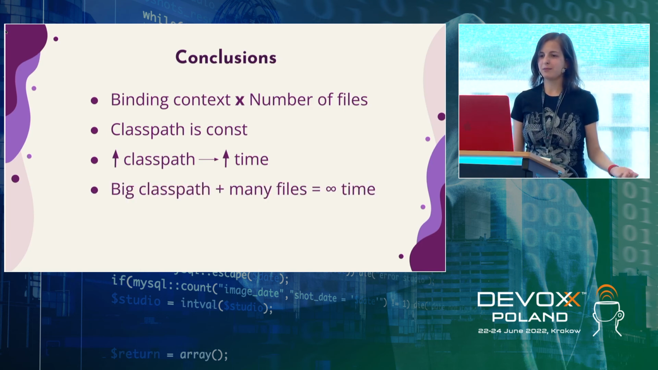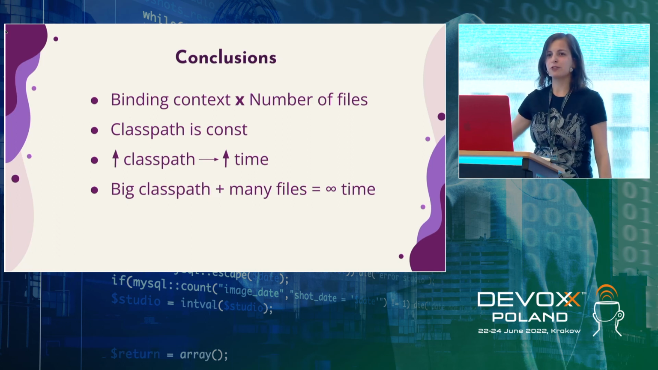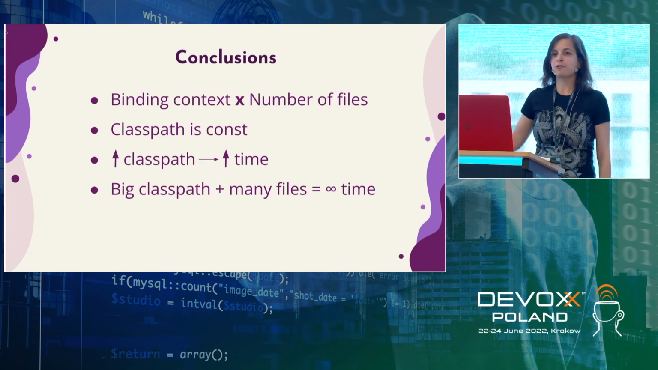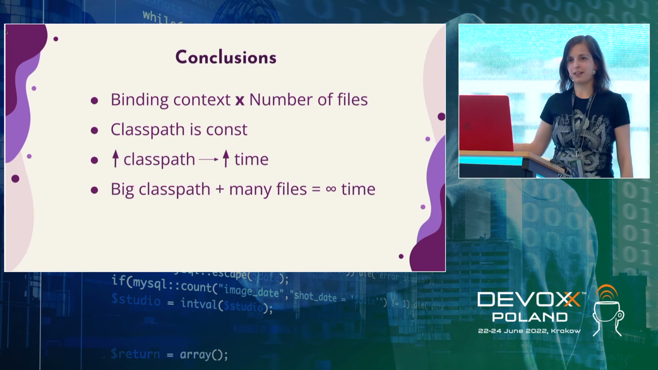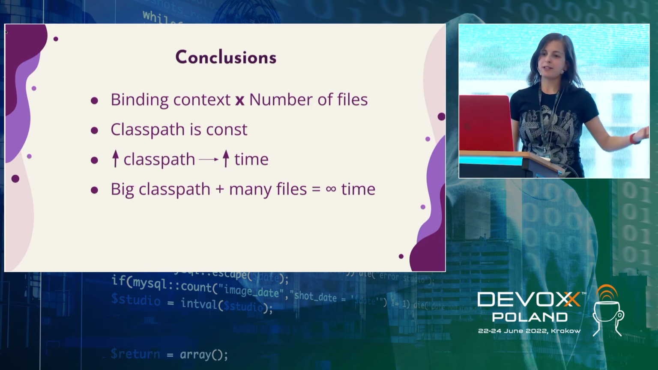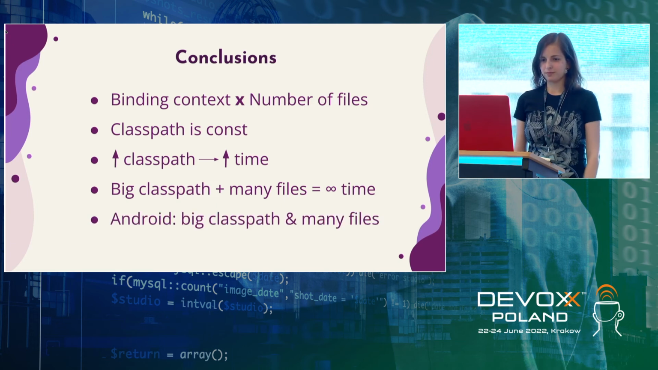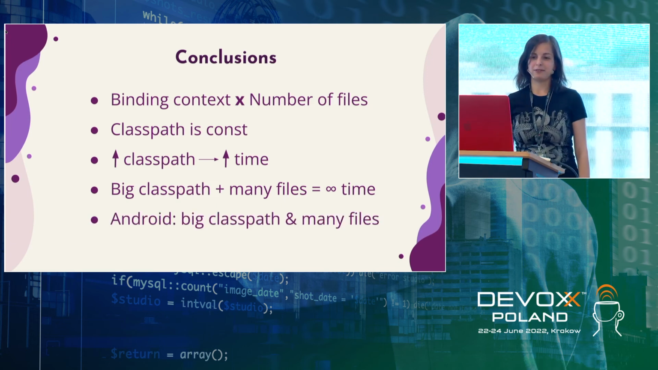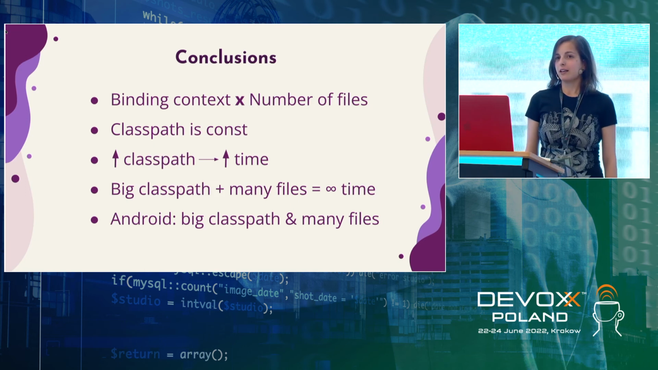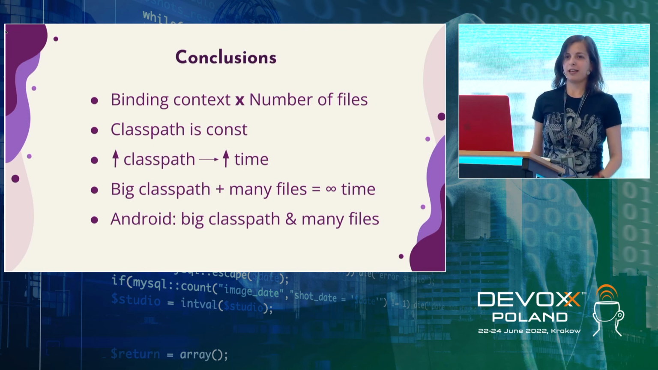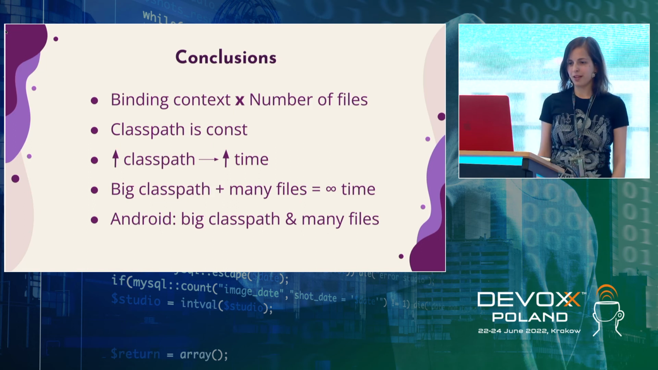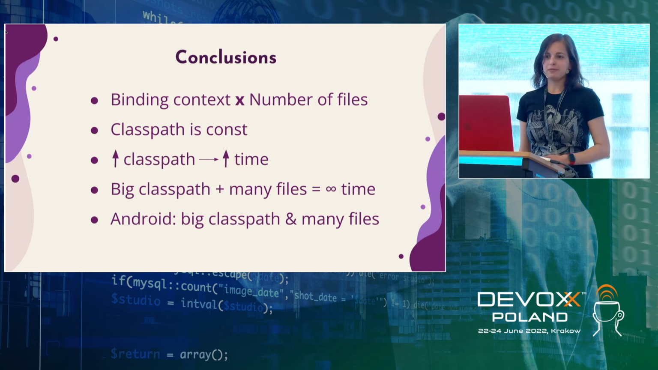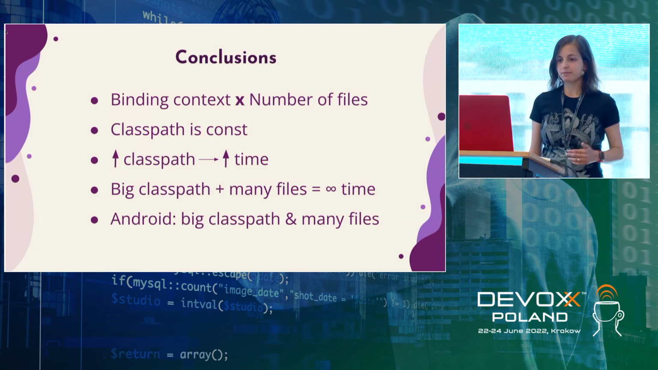And big class path plus many times, it's time close to infinite, in terms that it will rather reach the timeout than actually finish its work. So big class path plus many files, bad situation. And a nice finding: Android and big private projects of Android, okay, I'm not sure if it's all projects, but at least projects of our customers are like this. Big class path, many files in a single module. And it means that for them, the performance drastically decreased.